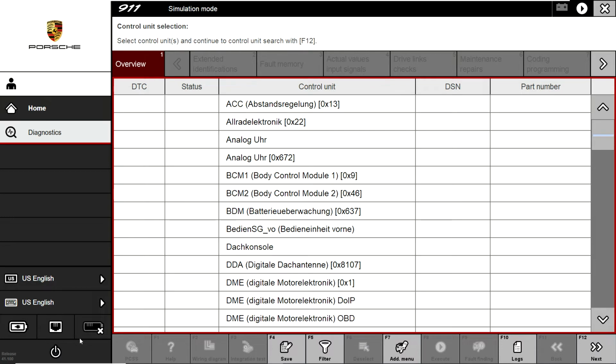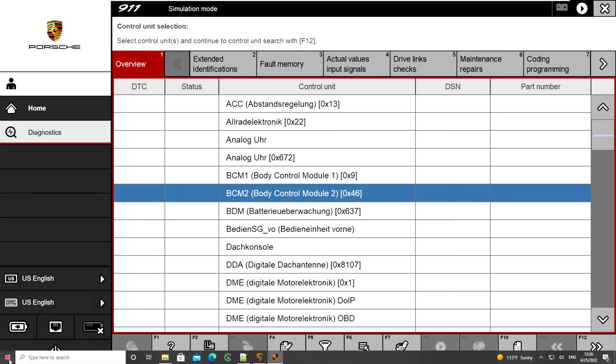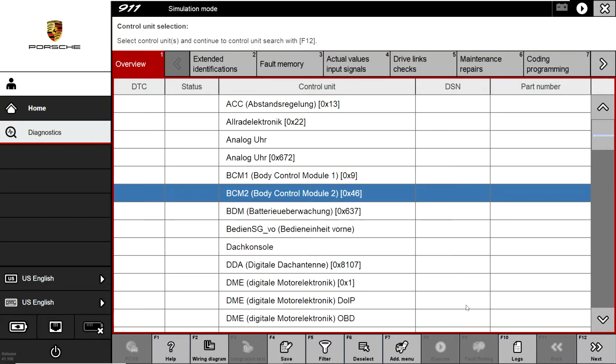So after you connect to the car, you will see the overview tab, and you go to PCM control number 2, PCM 2. But remember guys, this is in development mode on Piwis 3 release 41.0100, newly released.